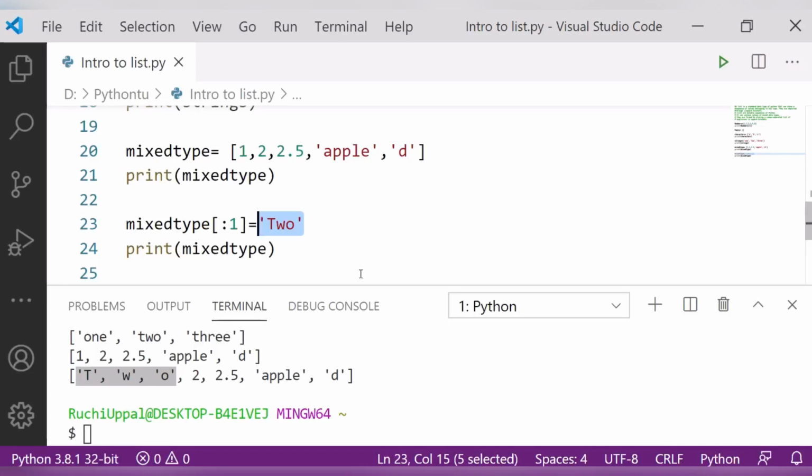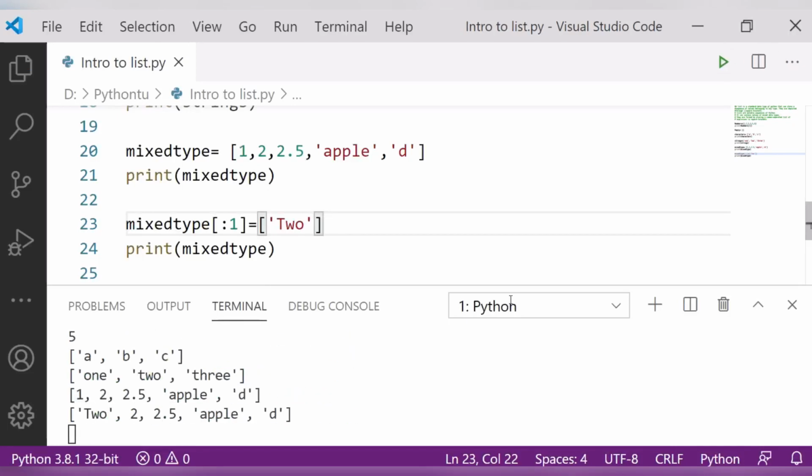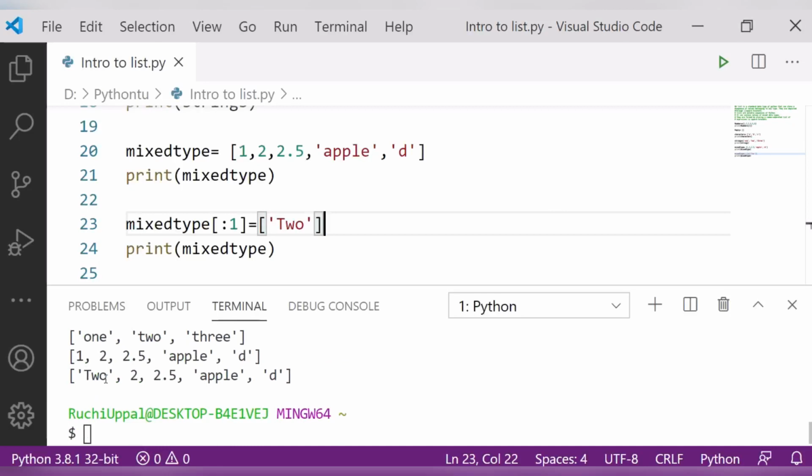So here, if I have to create a list, instead of writing this, I will create a list here, and I am writing like this 2. Just see the change. Now you can see here the value is changed to 2.